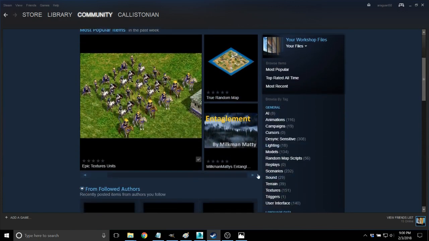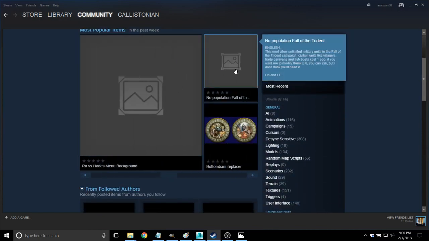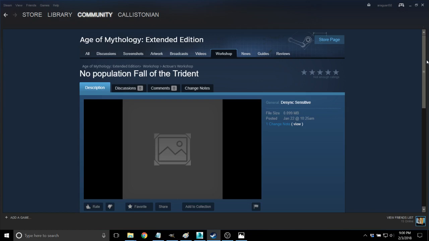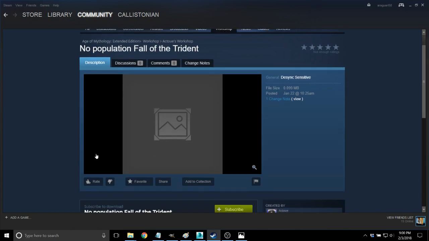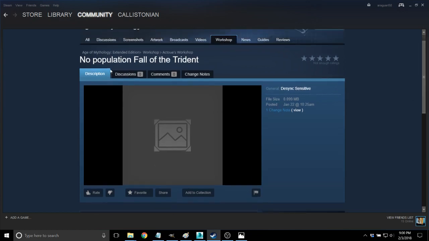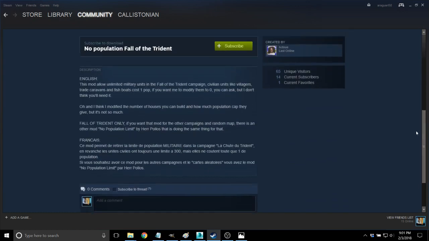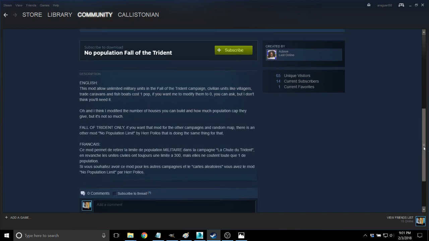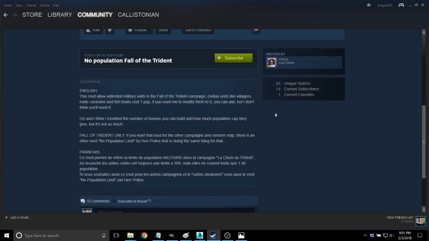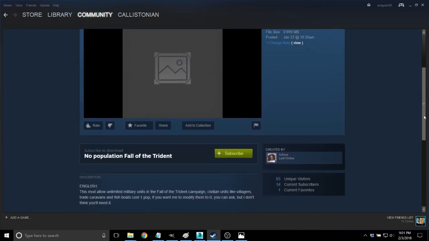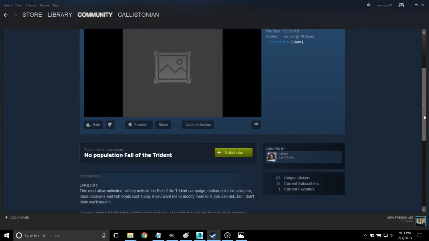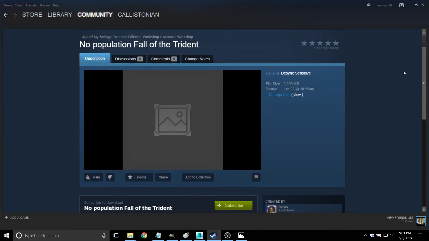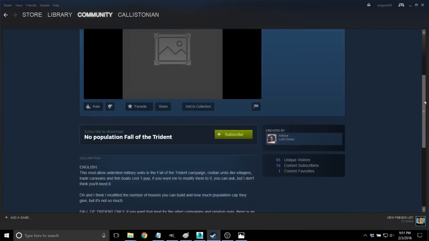If we look through more mods, here we have another. I'll take this one for example. This has no preview icon image, it has no pictures, and it's a no population mod. So not to pick on this modder, but you can still kind of tell what it is. A no population mod, if you watch the next video that I'll make on actually designing mods, you will know that no population mods edit the proto 2.5.xml file.